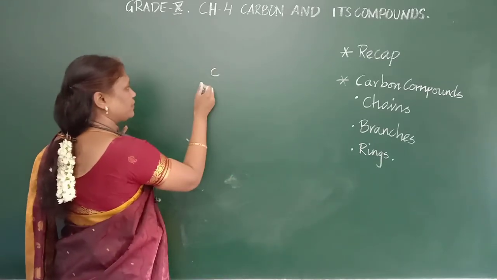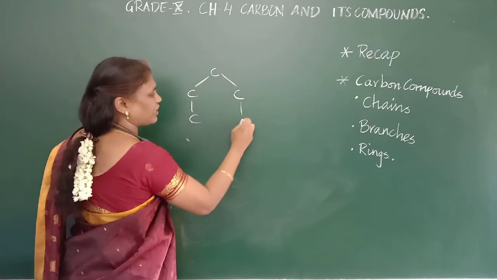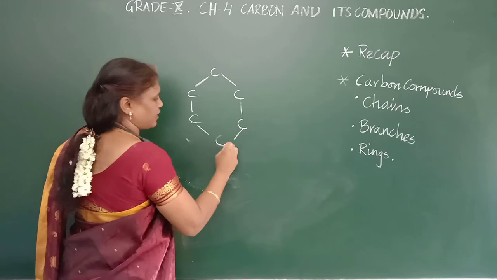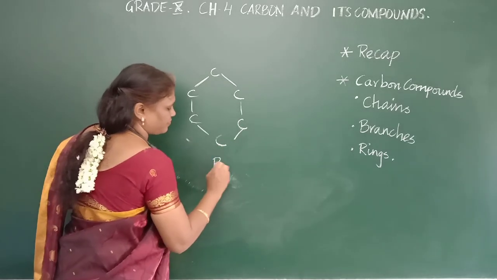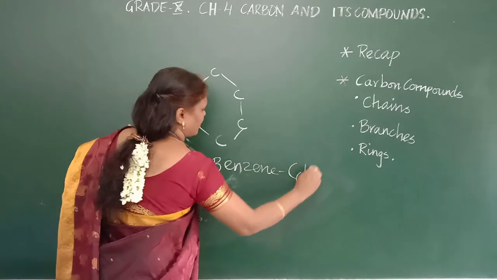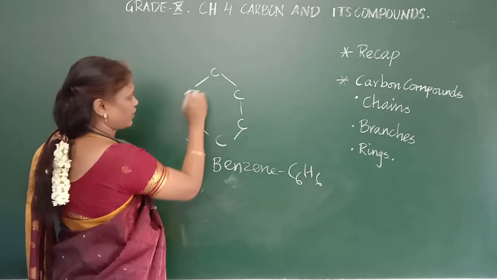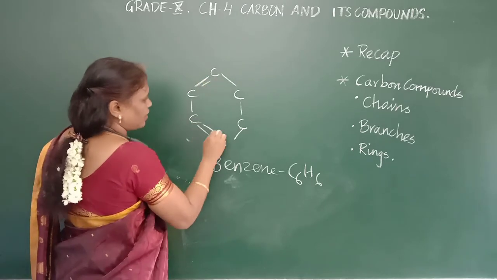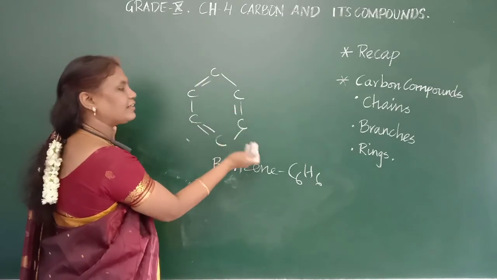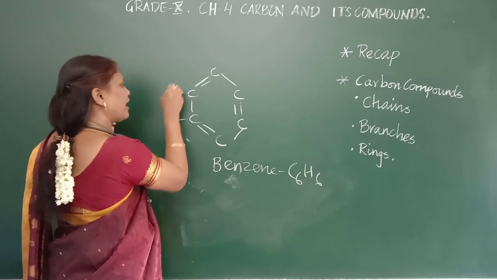When you come to double bonds, I can tell you they can have double bonds in cyclic structures. For example, it is a very important compound in organic chemistry. It is named benzene, C6H6. See, the double bond will be on alternate carbons and you will have only 1 hydrogen each.